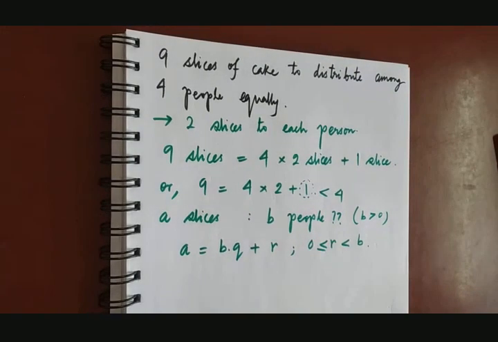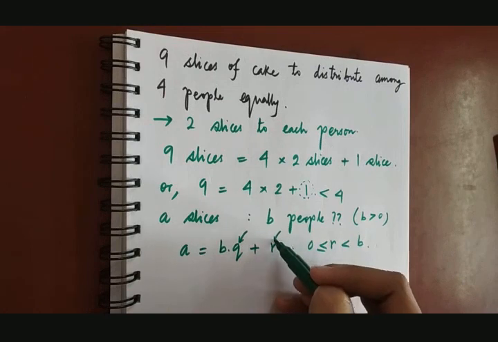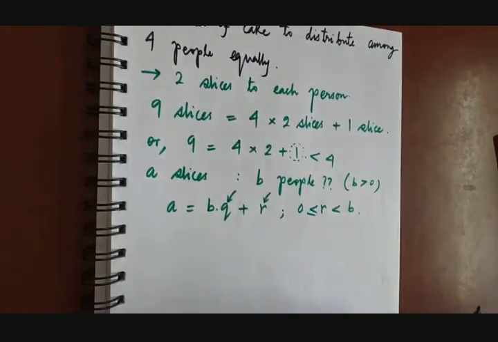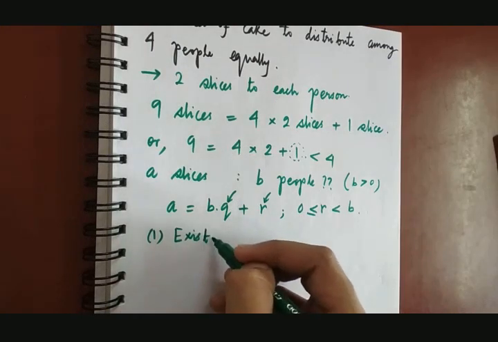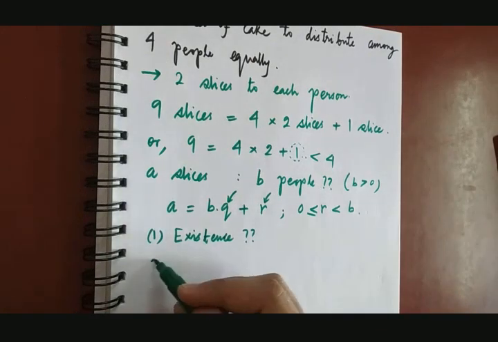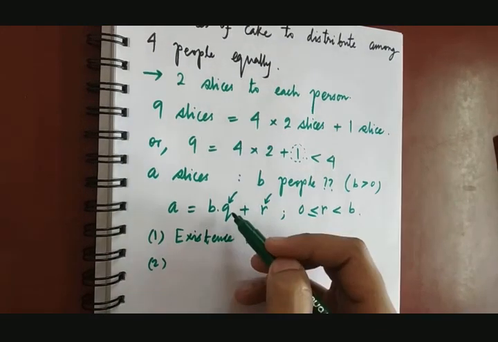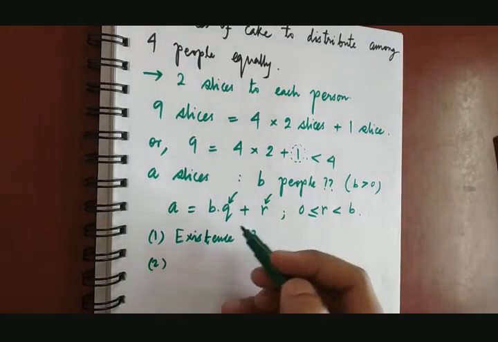So the first question, will this Q and R always exist? So I have the first question of existence. And secondly, will this be unique for particular integers A and B? Will Q and R be unique?